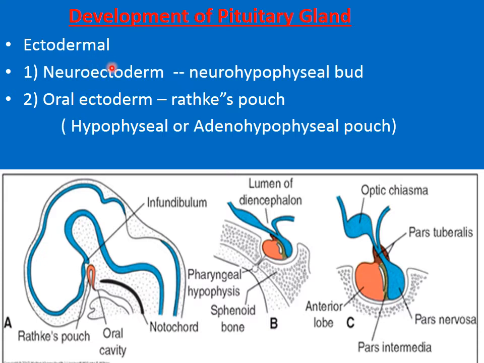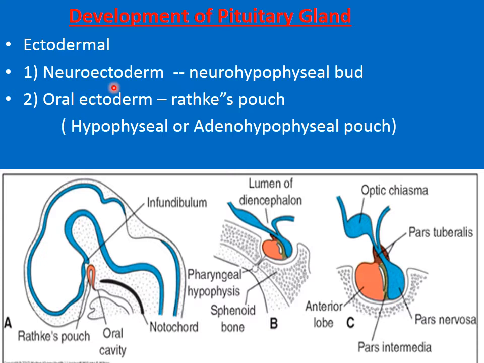but the ectoderm has two different sources. One is the diencephalon, which gives rise to the neuroectoderm, and that downgrowth forms the neurohypophyseal bud or the infundibulum, and another source is from the stomodium, which later on forms the oral cavity.